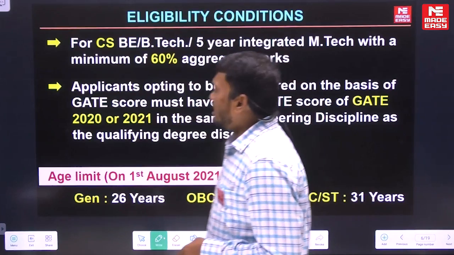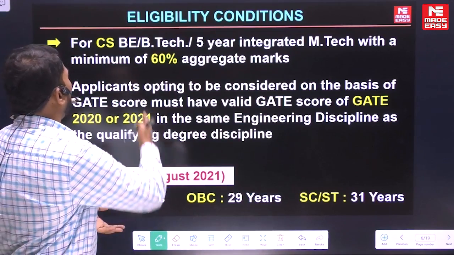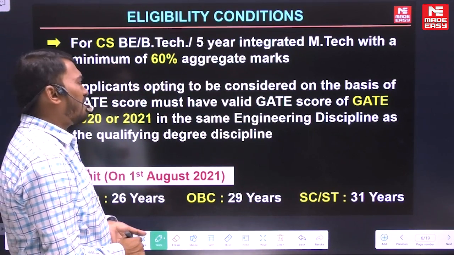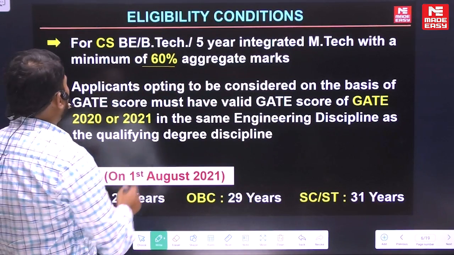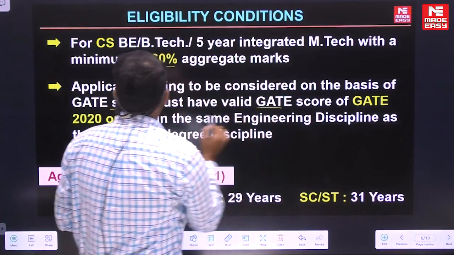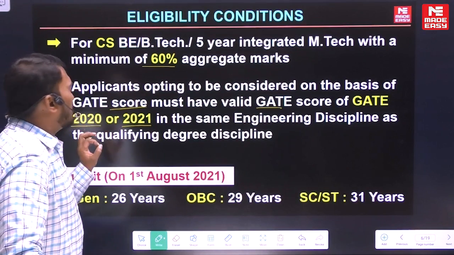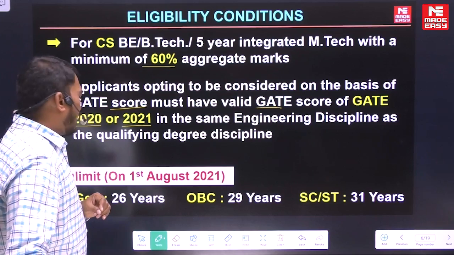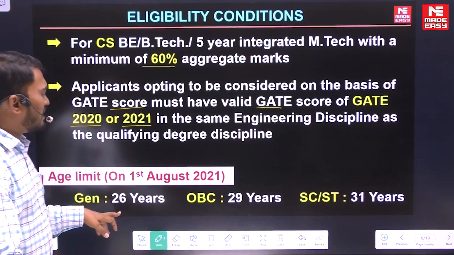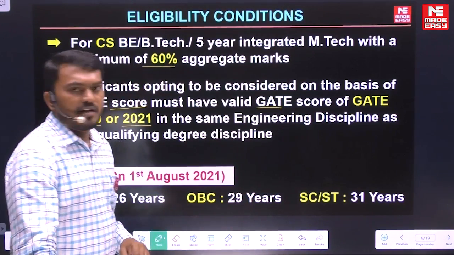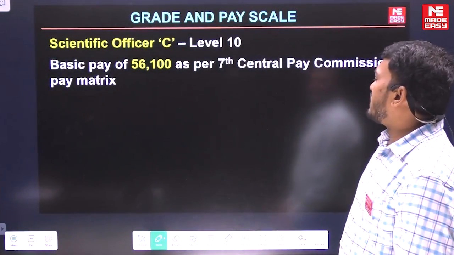Next, eligibility criteria. I think most of you know this; it is clearly given. Computer science students, BE BTech, and 5-year integrated MTech students, a minimum of 60% aggregate is required, and applicants considered based on GATE score must have a valid GATE score of 2021 or 2020. Next, the age limit on 1st August 2021: general category is 26 years, OBC 29, and SC/ST 31. These are the general details, which I have given just for information.